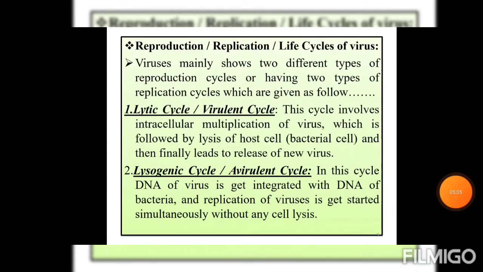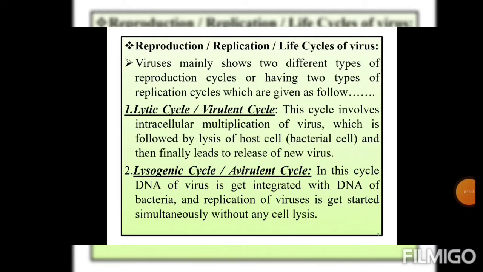Students, next point, reproduction, replication and life cycles of viruses. Viruses mainly show two different types of reproduction or replication cycles, which are given as follows. First one is the lytic cycle, also known as the virulent cycle.